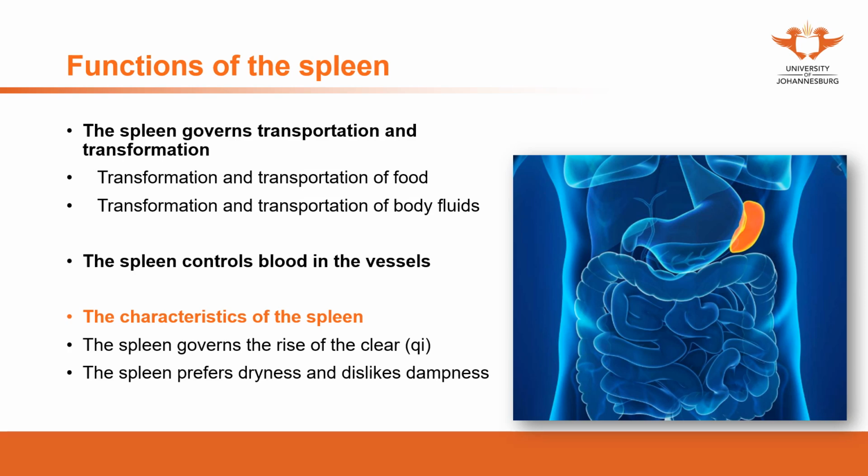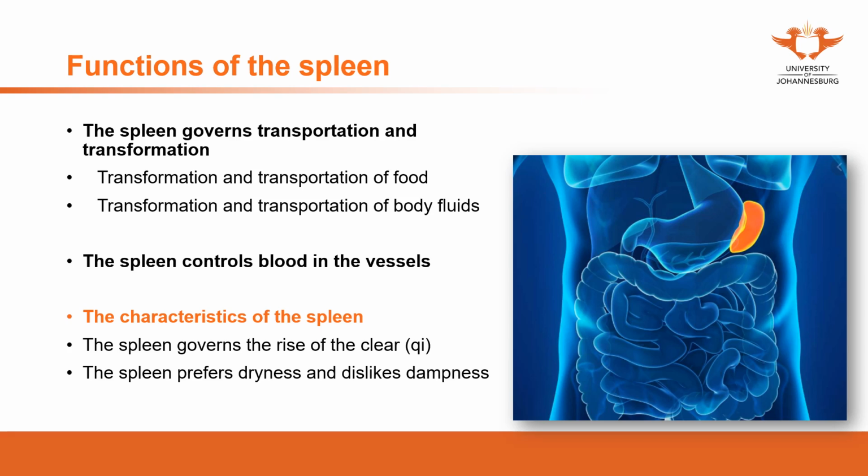So the spleen will absorb and digest the food, take the qi from the food, and then transport it to the lung. The lung can disperse this kind of qi over the body. This kind of qi is the acquired qi.